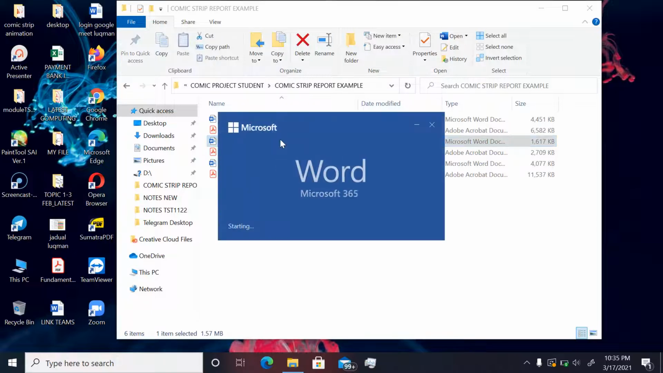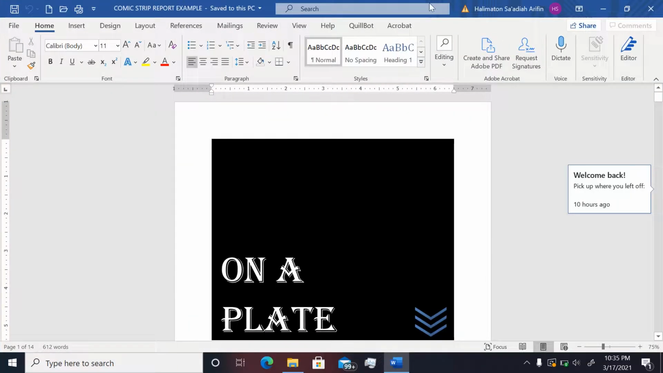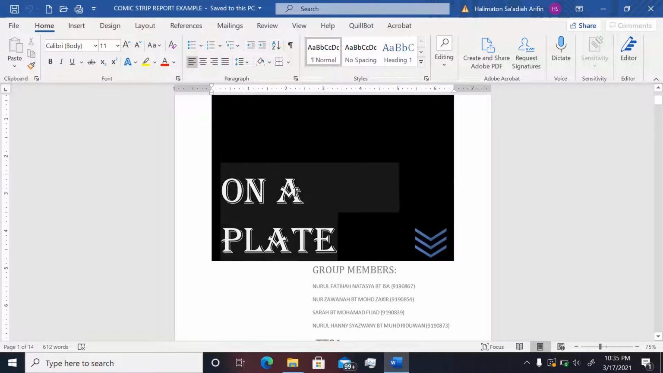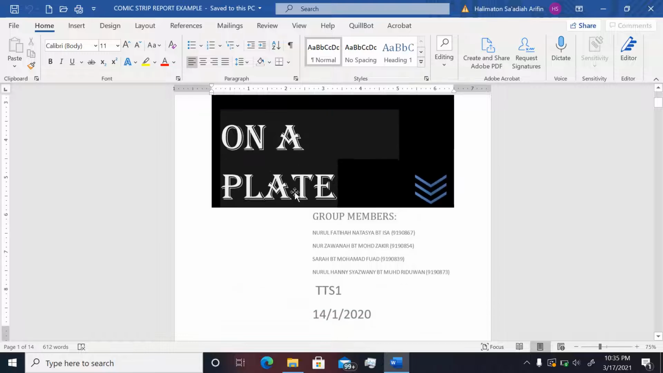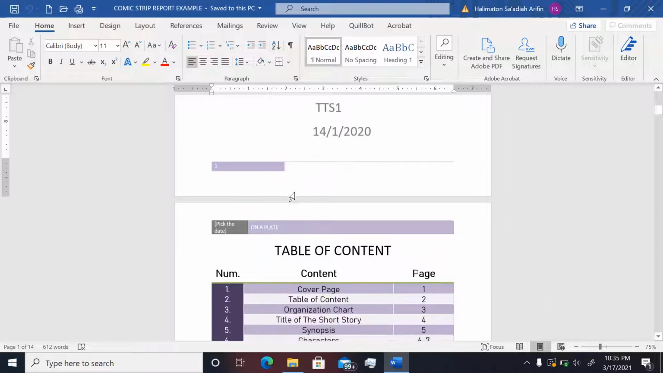If you look at this comic strip report, it is made using Microsoft Word only. Make sure you follow the template. The first page of your report must have the cover page. The cover page must include the group members with the matric number, the group, and the total group with the date.